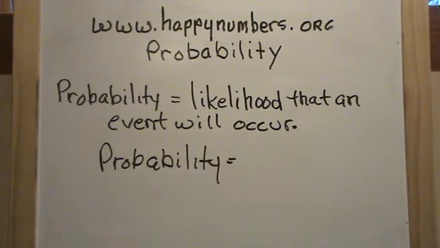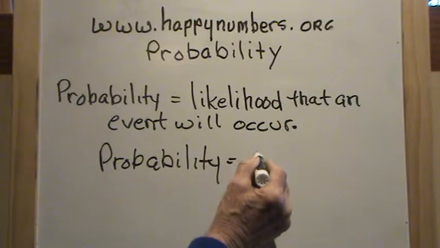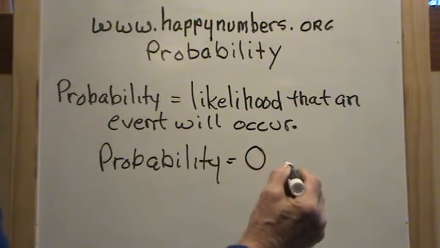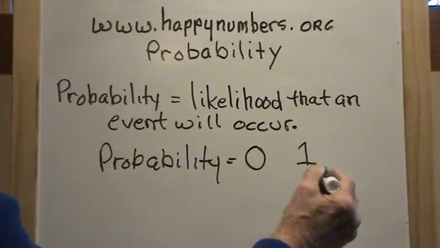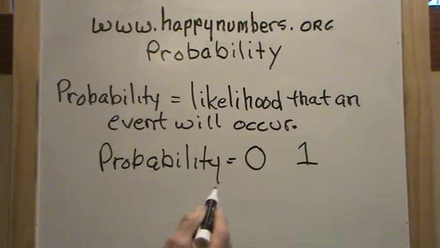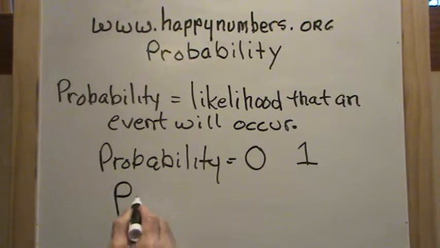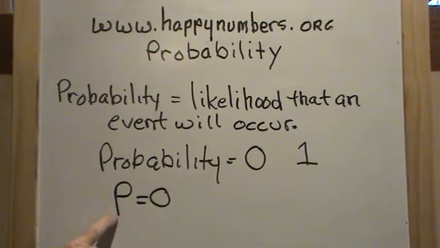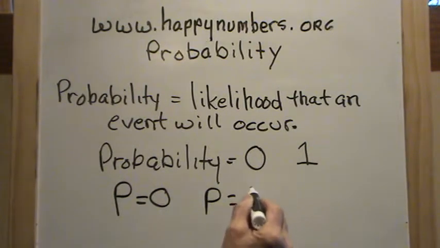Probability is always reported numerically as a number between 0 and 1. If the probability is 0, this is usually how probability is written, by the way, P for probability, the probability of an event happening is 0. It means that the event never happens. If the probability of an event happening is 1, that means the event will always happen